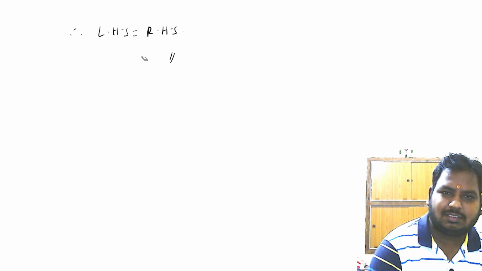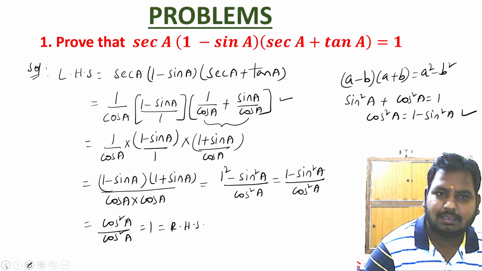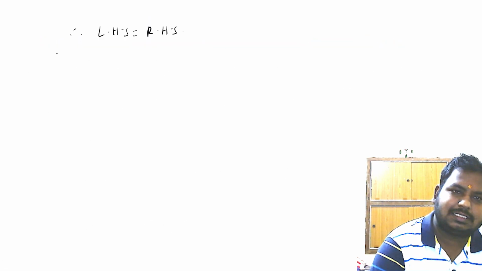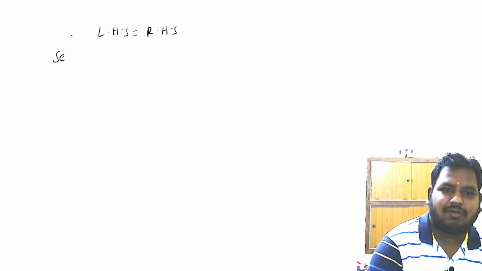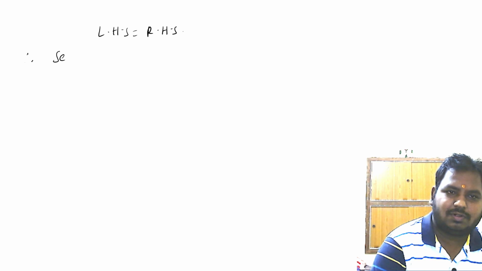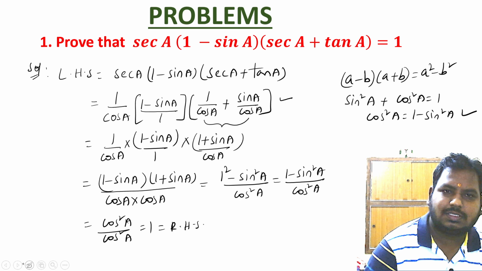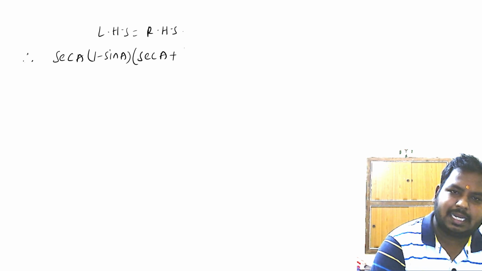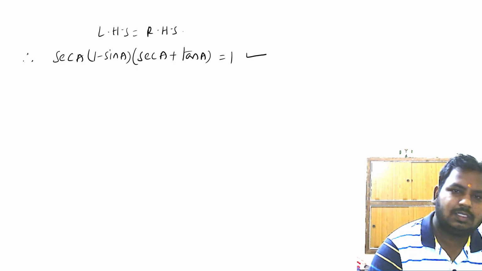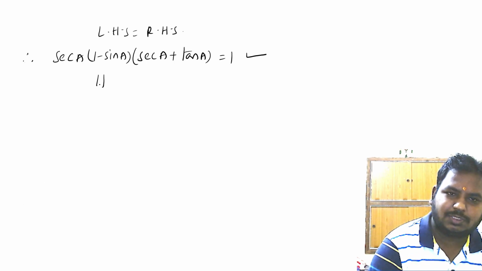I forgot to write that step. Write the question as it is: secant A into 1 minus sin A into secant A plus tan A is equal to 1. This is the conclusion, hence proved, you can say.